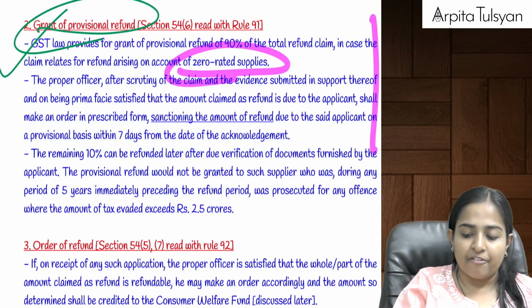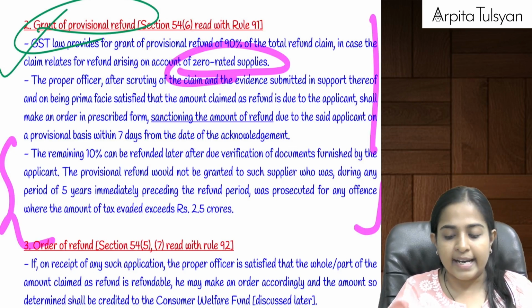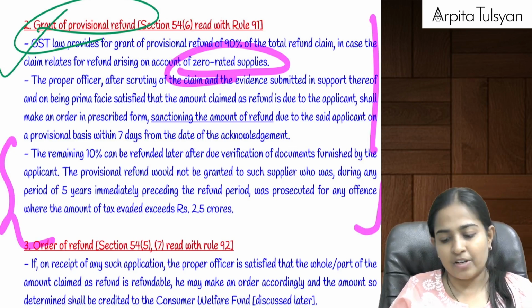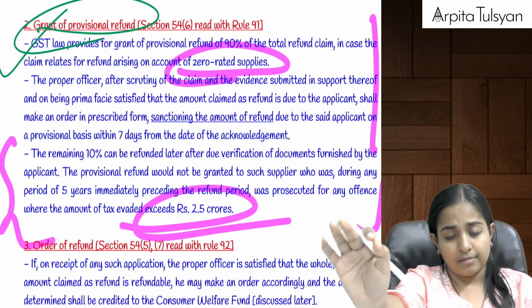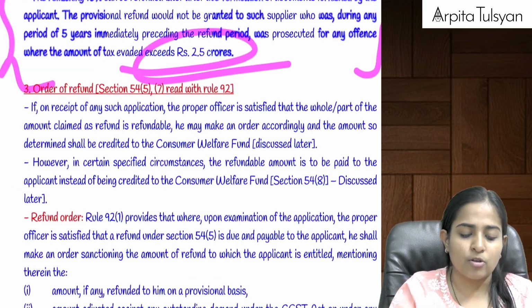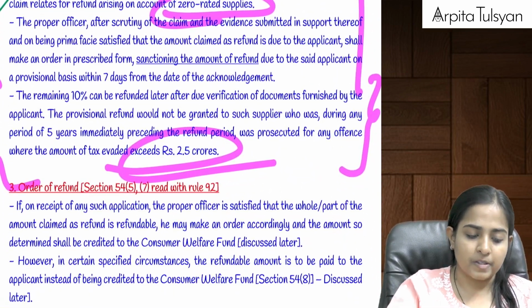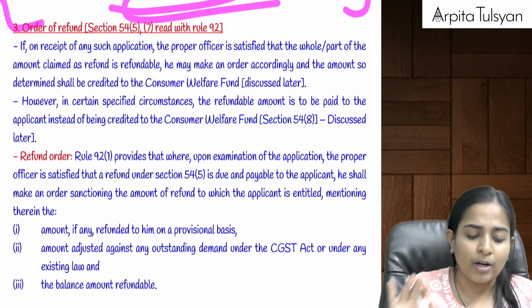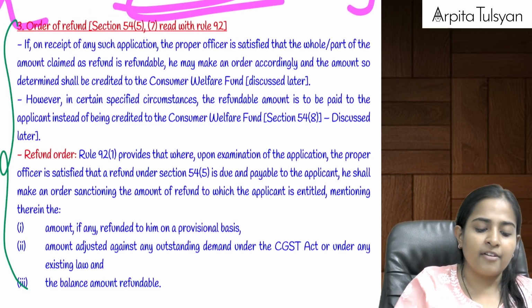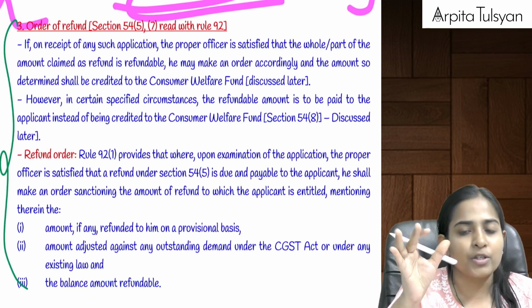Okay, but if prosecution was going on against you during the last 5 years and the amount involved in that prosecution exceeds 2.5 crore, then the provisional refund concept is not applicable to such a person. So provisional refund is applicable only in case of zero rated supply. Don't forget that.